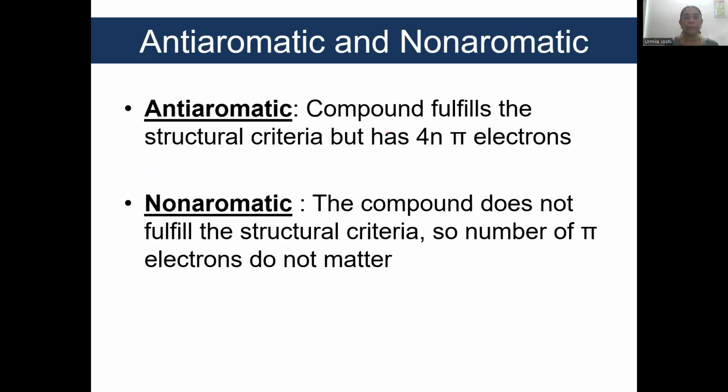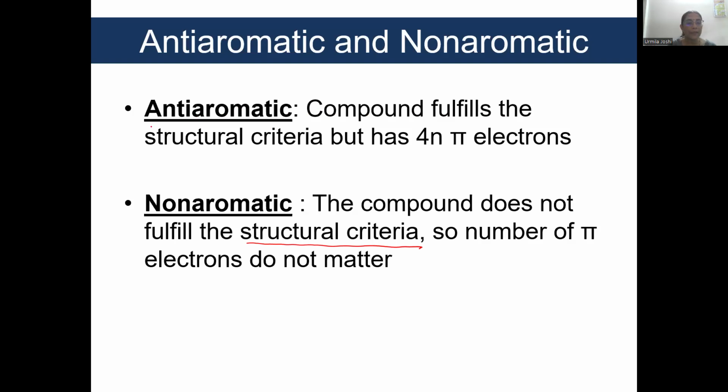There are 2 other concepts which you may not have learned. You may have learned non-aromatic in 12th standard, but you may not have learned anti-aromatic. A non-aromatic compound does not fulfill the structural criteria. That is, it is either non-cyclic, non-conjugated or non-planar. So the number of pi electrons does not matter and the structure becomes non-aromatic. Now, what is an anti-aromatic structure?